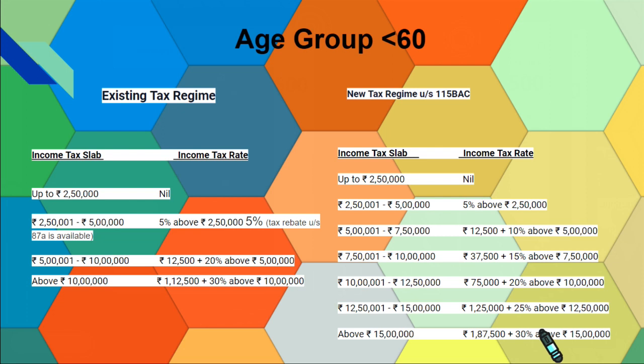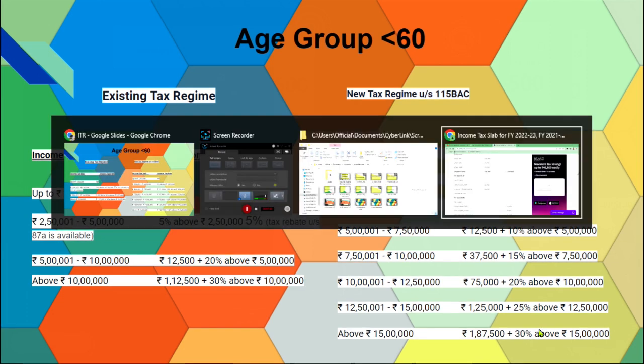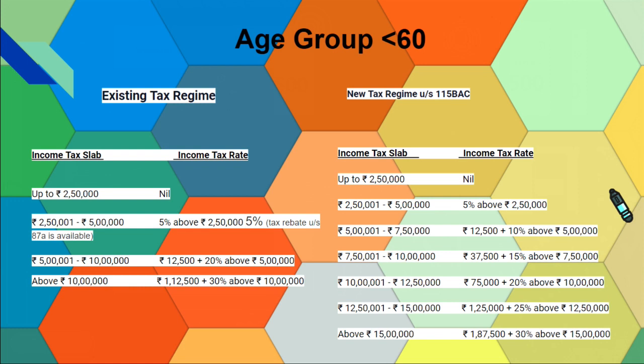Then adding 1,50,000 to 1,87,500, we get 3,37,500. That will be the amount. I hope you understand this concept. It's a very easy concept. Nothing is difficult here.